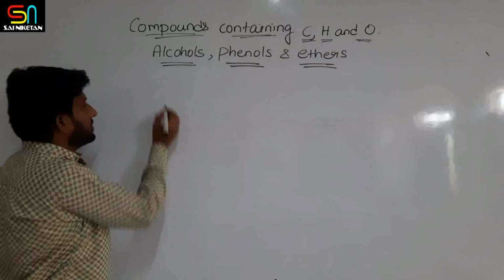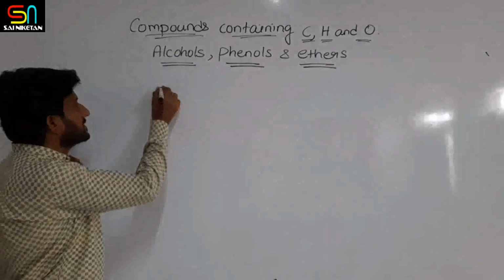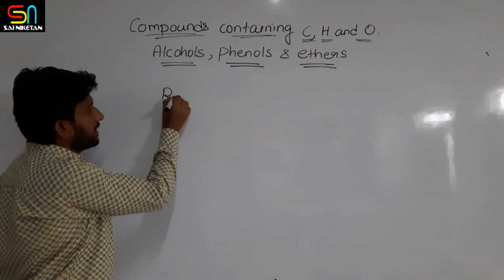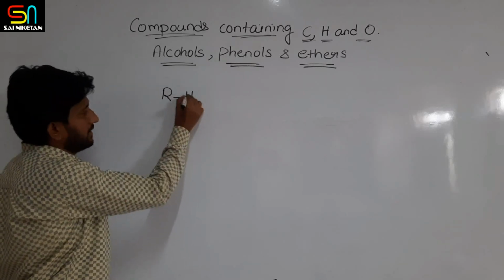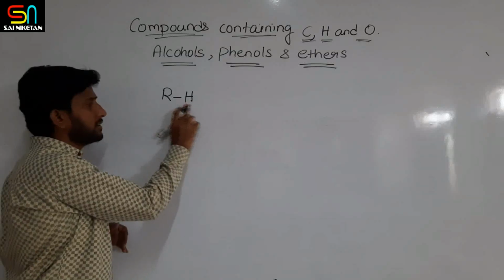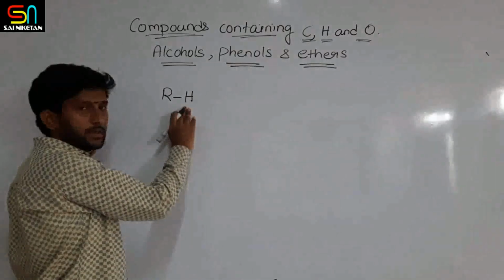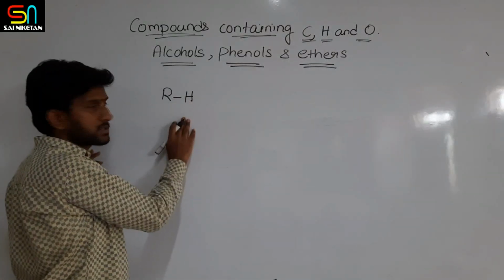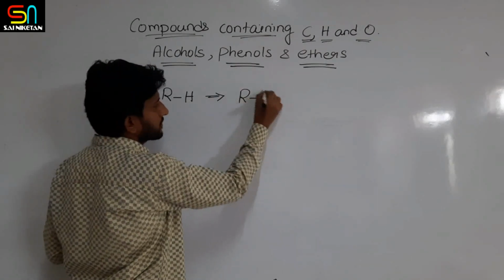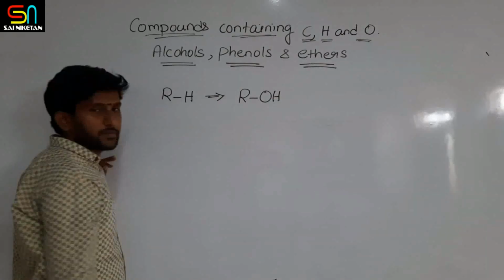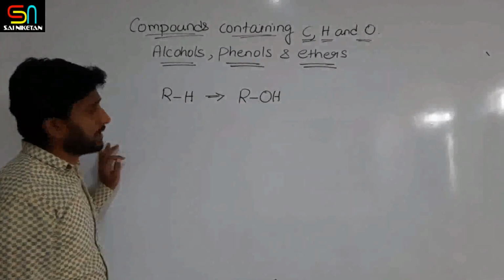Alcohol is obtained when any alkane, I am writing alkane as RH, has one or any number of hydrogen atoms replaced with an OH group, then it is called alcohol.